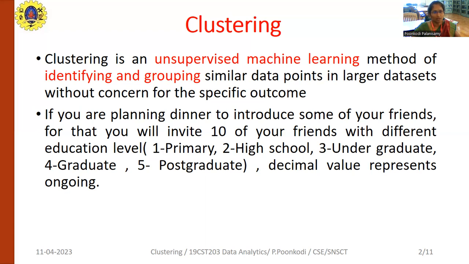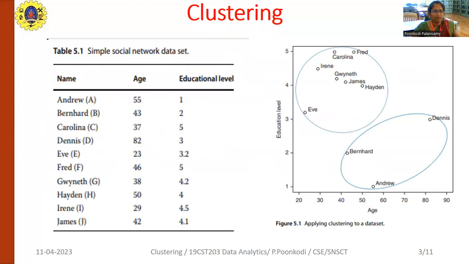The graduate means, while you were studying in college, a student who may belong to another department and also graduated. From that group also you can choose. Another one is the decimal value, which represents an ongoing level, like your junior students. The ultimate aim of this party is to introduce everyone to one another. For that, I have chosen a data set with 10 students.